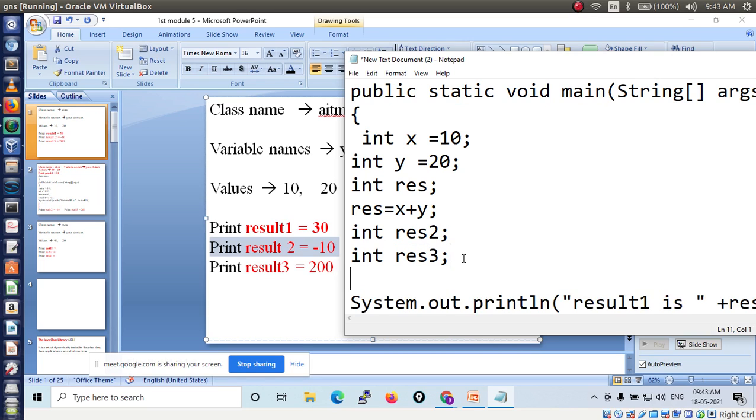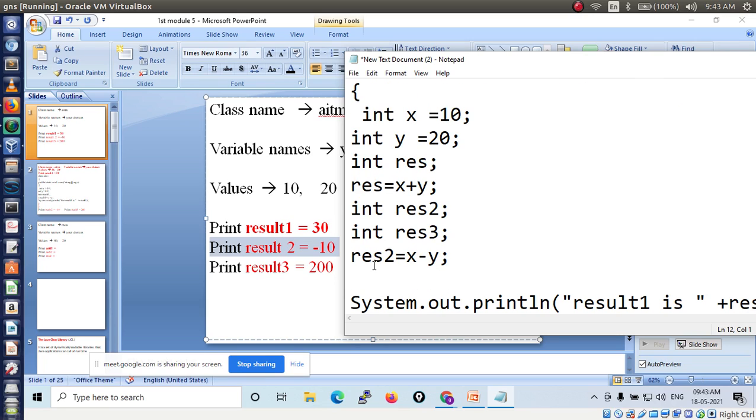Now the next operation is minus, so here I am making subtraction. How to write that line? Result 2 should store the calculated result by performing this operation, that is x minus y. Done? Is this line clear, everybody? Okay. Tell me.